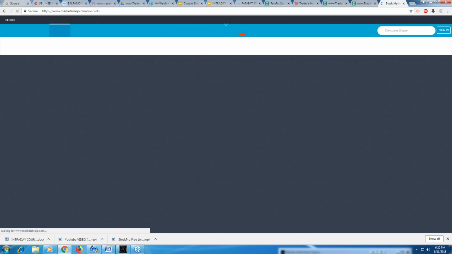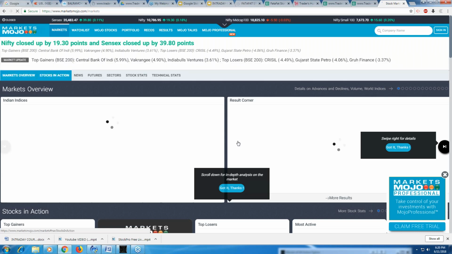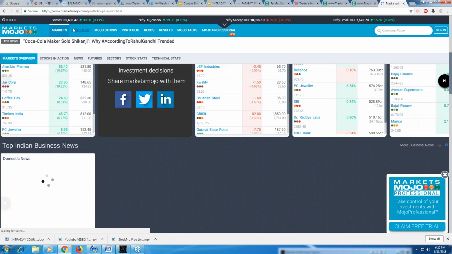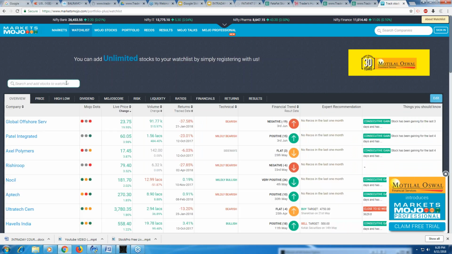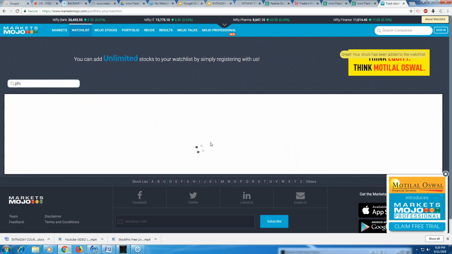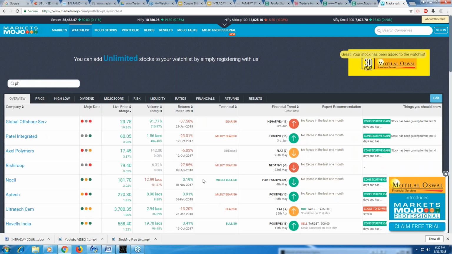Let's say I search Philips Carbon, and I want to talk about what is happening in that particular stock. So here you just type Philips Carbon and look at the company's various other things.